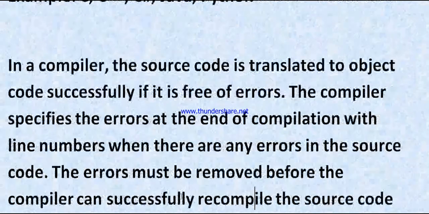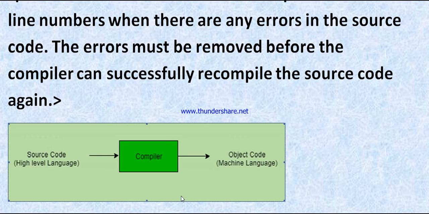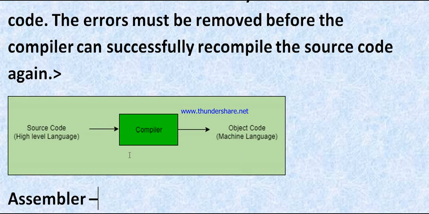In a compiler, the source code is translated to object code successfully if it is free of errors. The compiler specifies the errors at the end of the compilation with the line number. When there are any errors in the source code, they must be removed before the compiler can successfully recompile the source code. The input is high level source code and the output is object code in machine language.